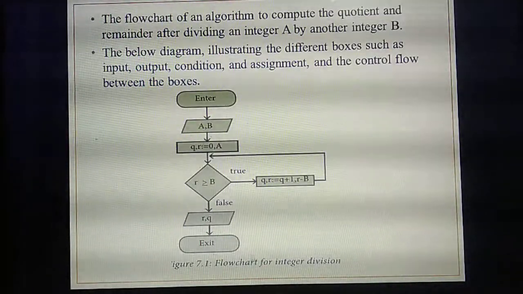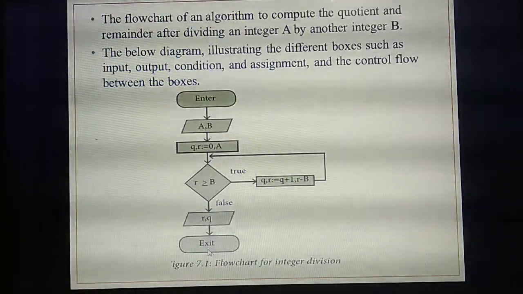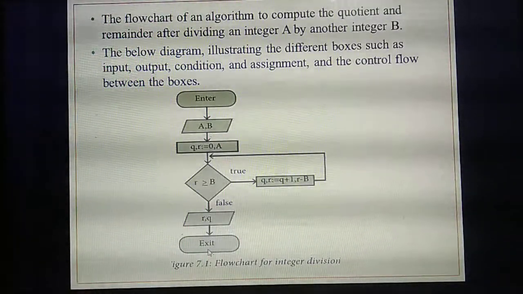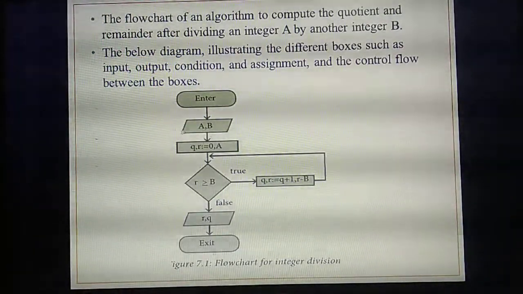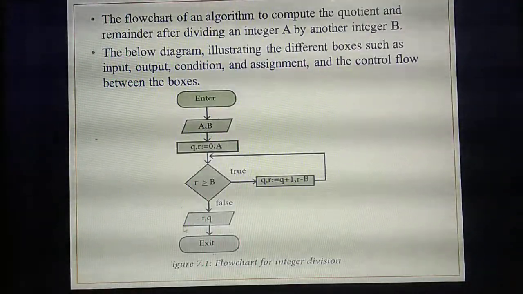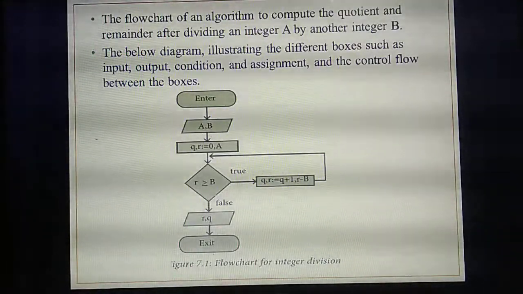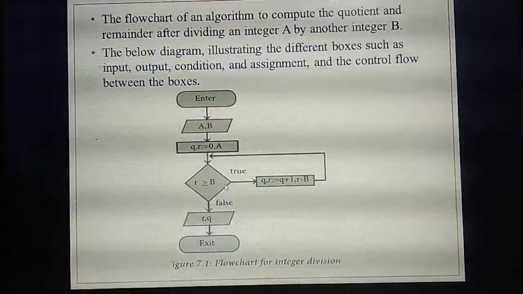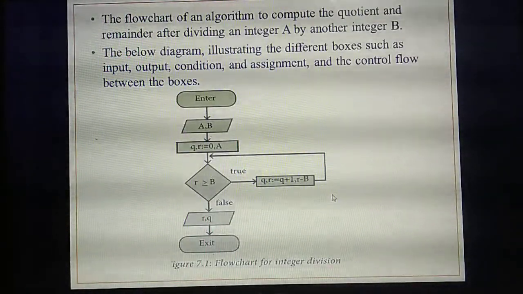Then after that you end the flowchart, ending with a round corner box, exit. Understand? So what are the boxes you see here? Start with a round corner box, end there, then the inputs A comma B and the output R comma Q in parallelograms. Statements are given in a rectangular box, conditions in a diamond shaped box. Finally you exit. Arrow marks always point outward, and the conditional box has only 2 arrow marks, either true or false.